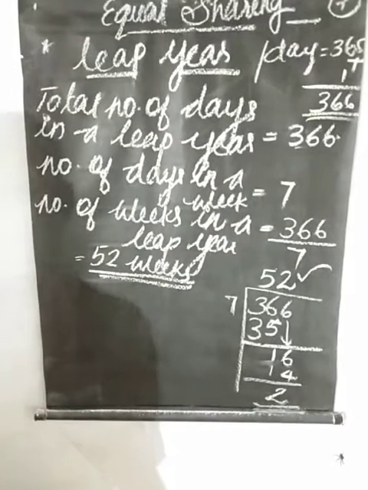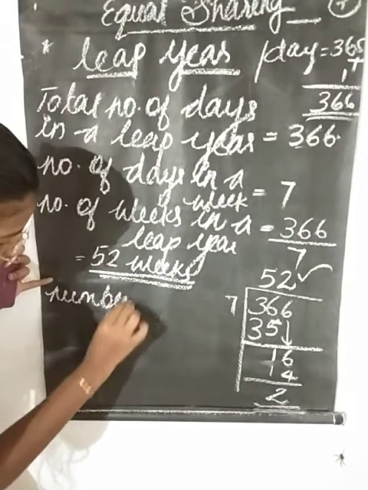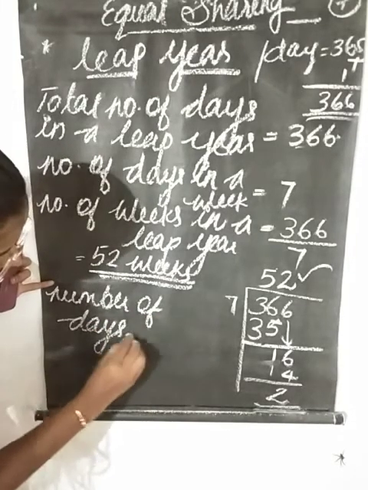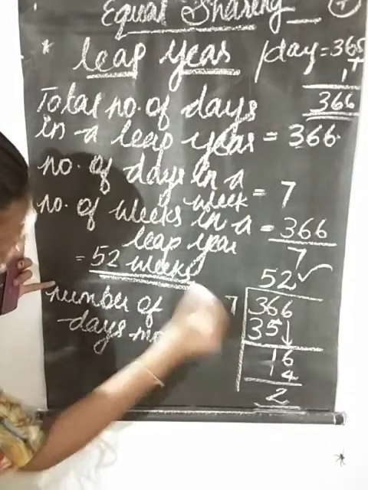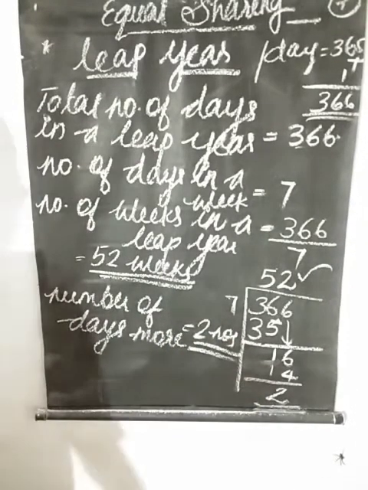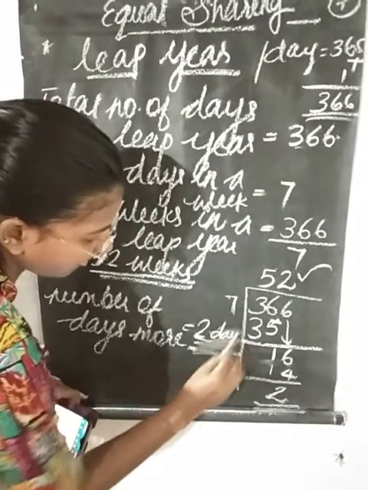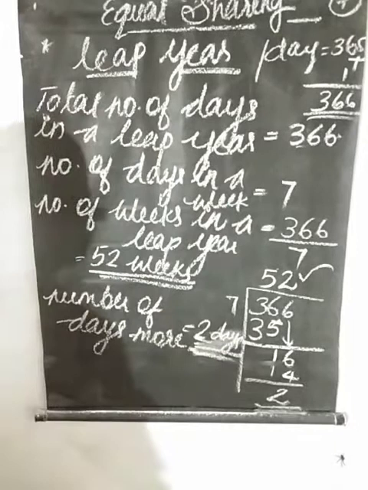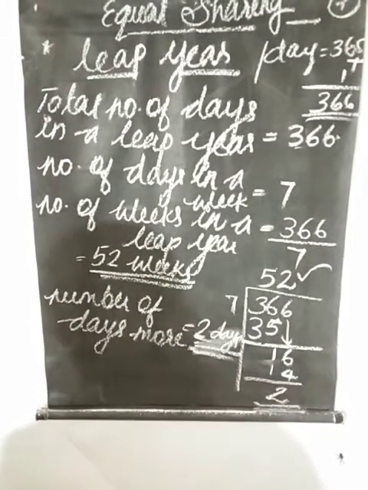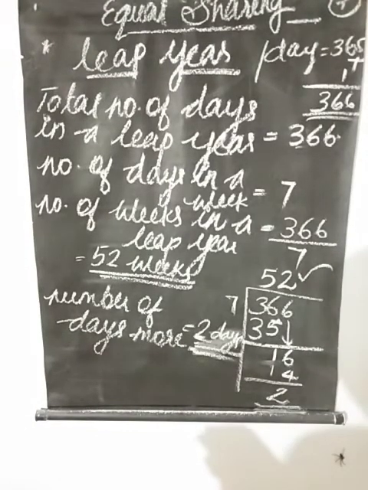So we can write number of days more equals 2 days. Got it? That's all about that question, and now we can learn the next question.